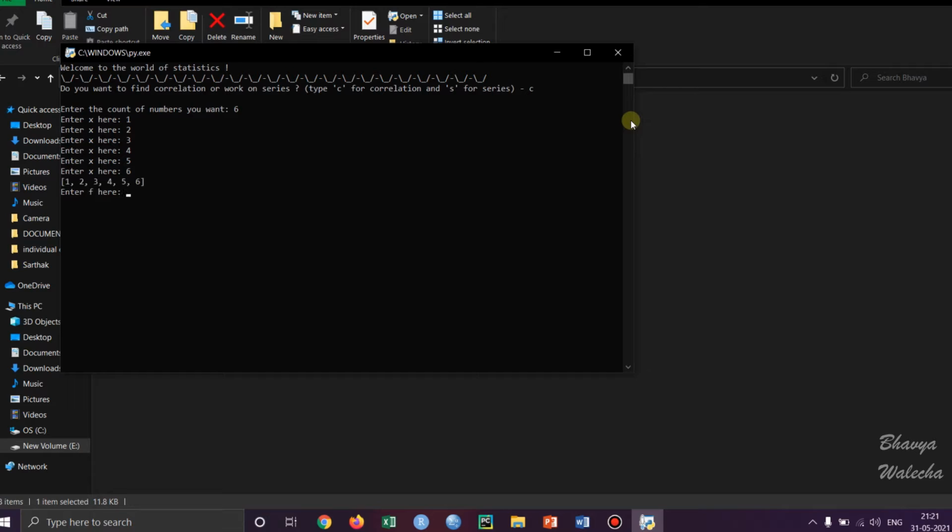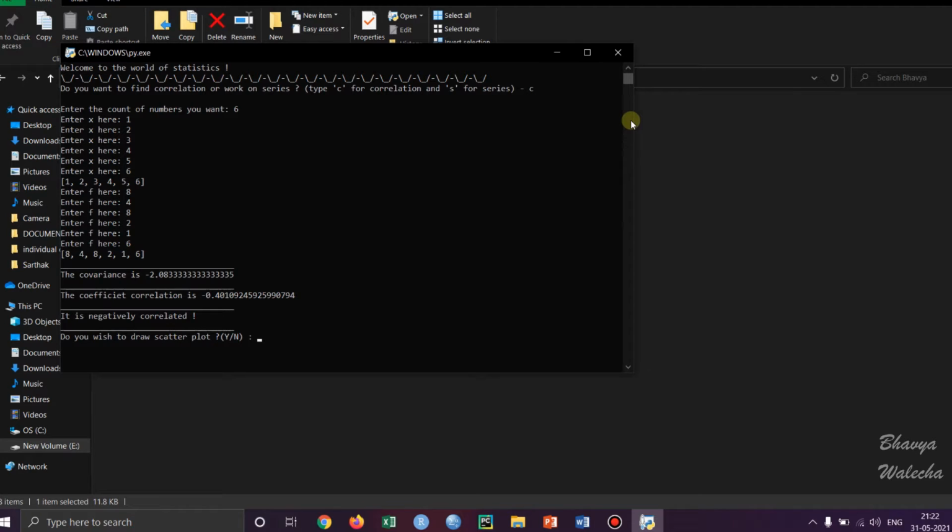So I've written all the numbers. Now the frequencies 8, 9, 4. I'm typing just randomly here. So it gives us the covariance, which is negative 2.083333, and it goes on. And the correlation coefficient is minus 0.0401, and it goes on. As you can see, the correlation coefficient is negative, so it is negatively correlated.